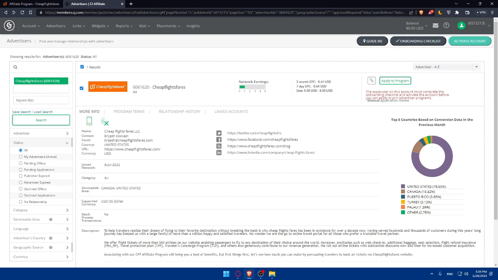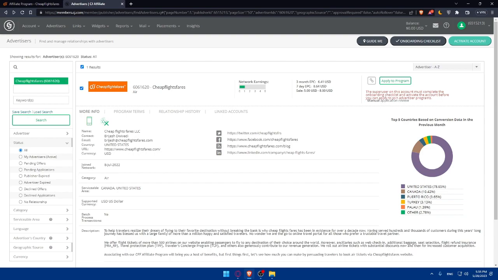And of course, if you didn't get approved, you can simply contact them and ask why you didn't get approved and try to focus on the things they declined you for. As an example, if you don't have enough followers or something like that. So make sure to work on the things that they declined you for, make it better, and apply again. So don't give up, try again and again, and one time you'll get approved.